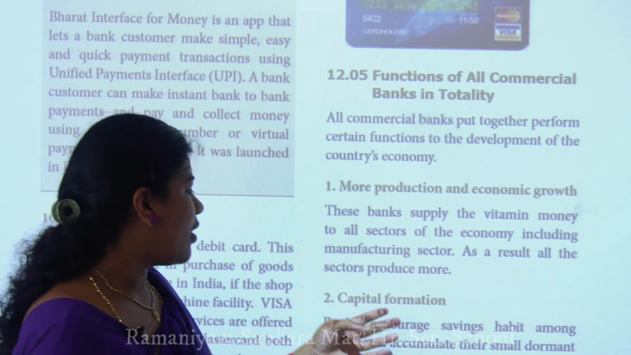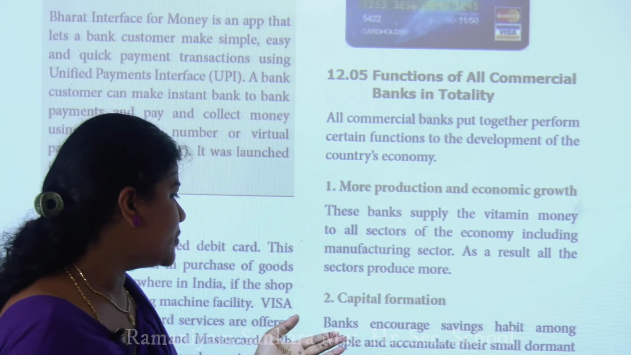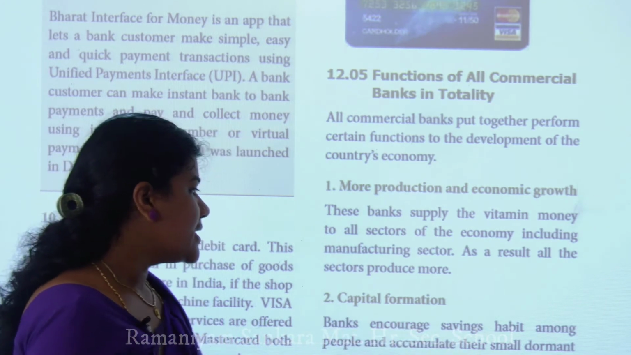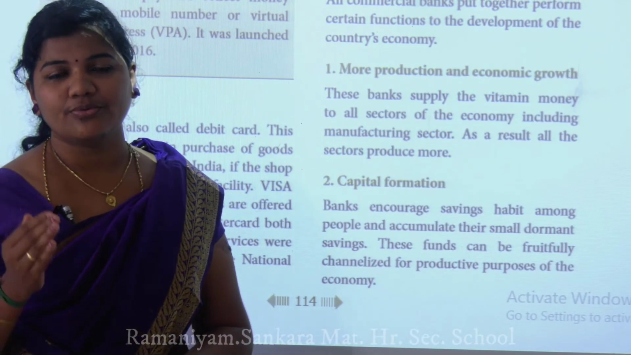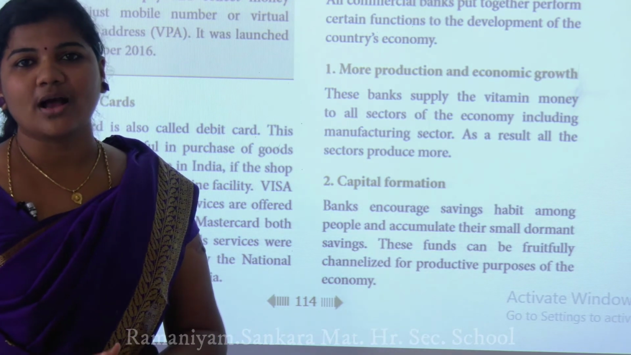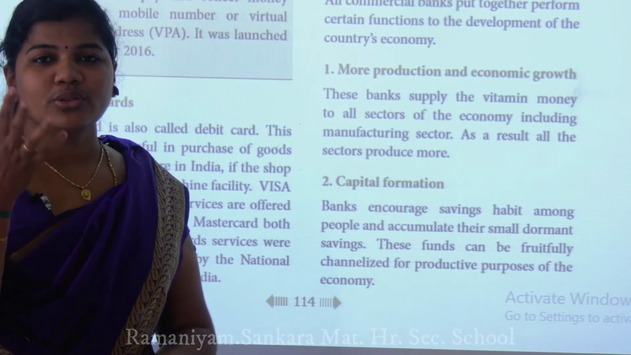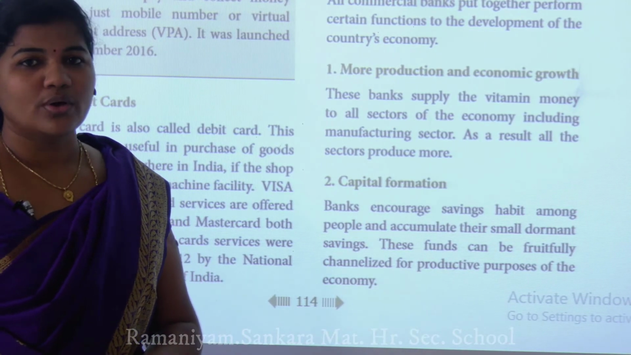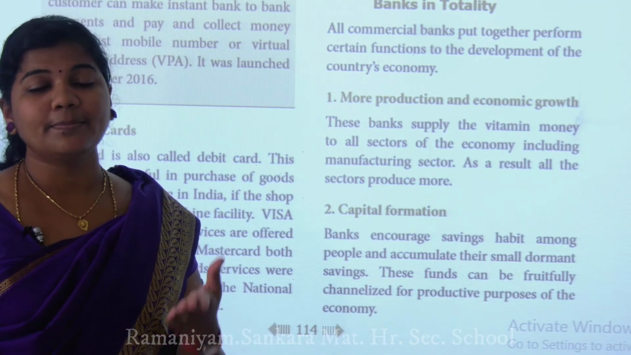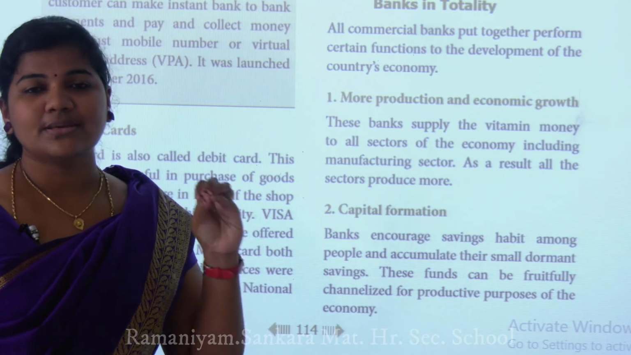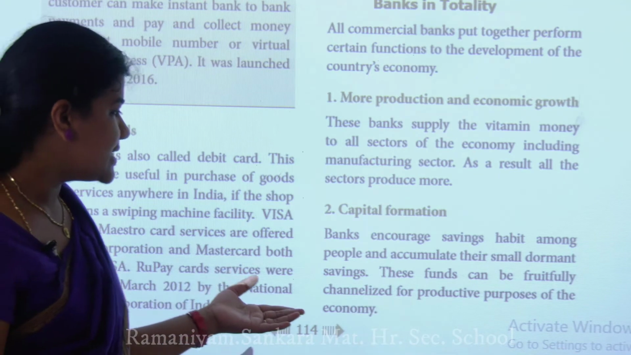Next is capital formation. Banks encourage the saving habit among people to accumulate their small dormant savings. Already you know, if you have a savings bank account, monthly you go to the bank and save 1,000 or 2,000 or 3,000. Like that, capital formation increases. The public get the thought of saving some amount, and banks provide these facilities.